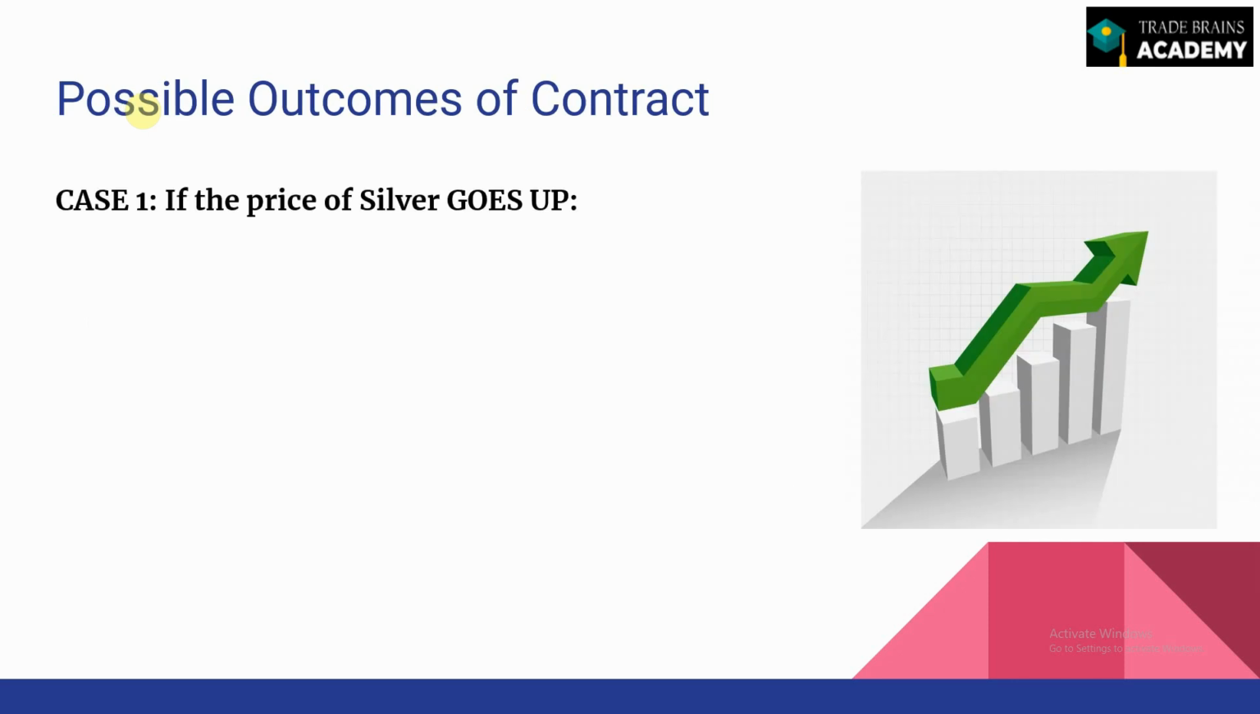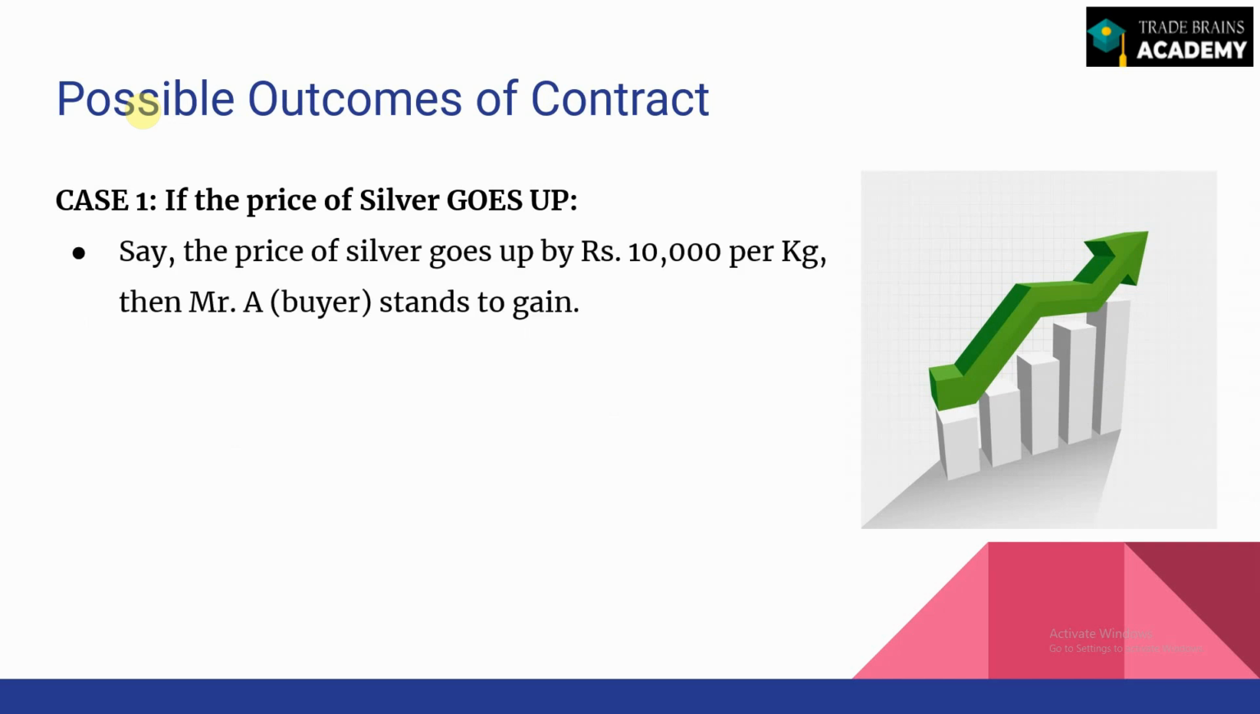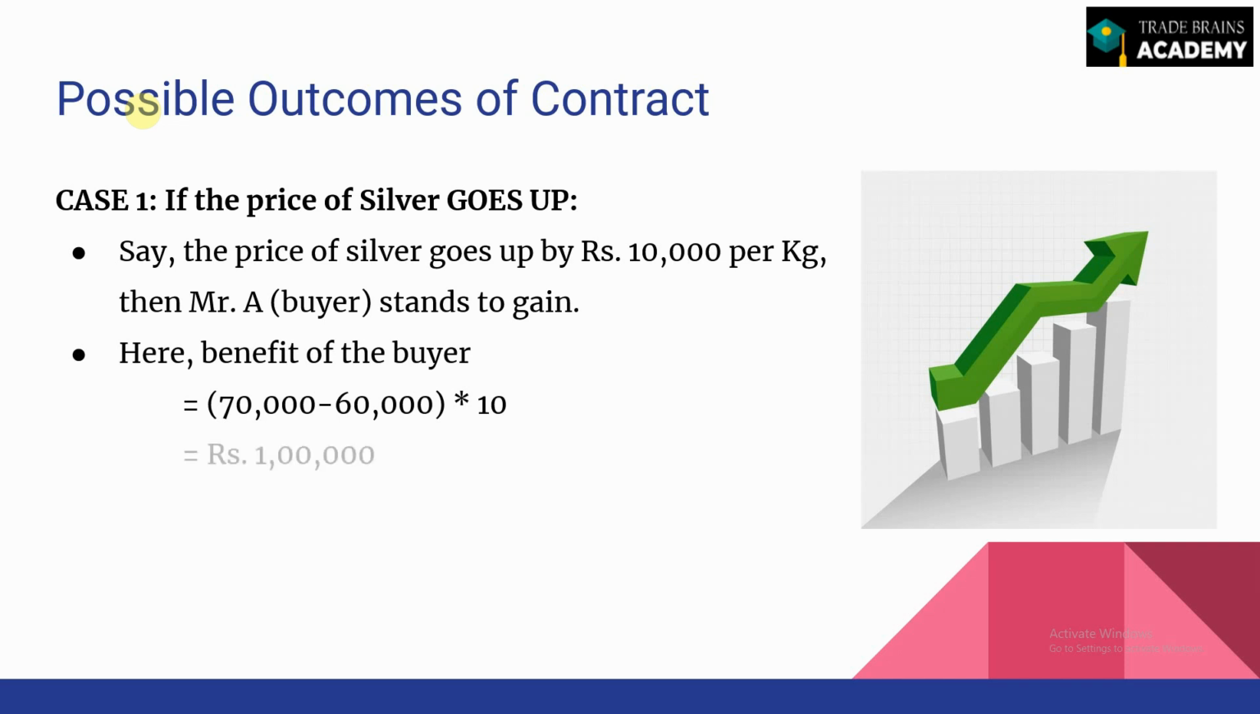The first is if the price of silver goes up. It is possible that at the time of expiry of the contract, the price of silver goes up. Then in that case, the buyer of the silver makes a profit of rupees 10,000 per kg if the price goes up to say 70,000 rupees per kg. The benefit to the buyer on the agreement will be 70,000, the price at the time of expiry, minus 60,000, the price at which the contract was agreed, multiplied by 10 kg of silver, which is rupees 1 lakh profit for Mr. A as the buyer here.